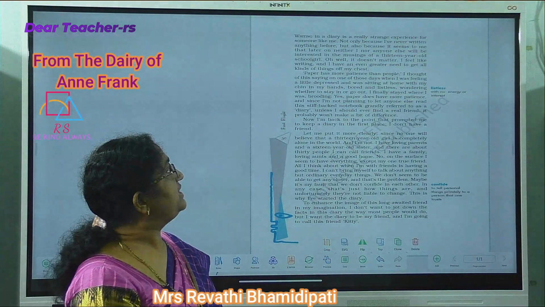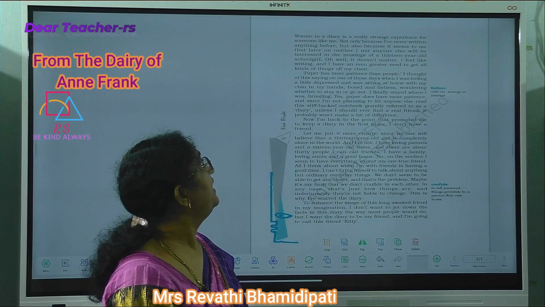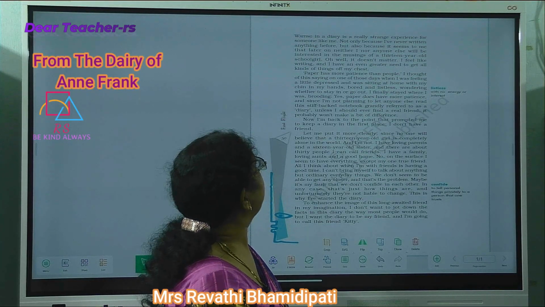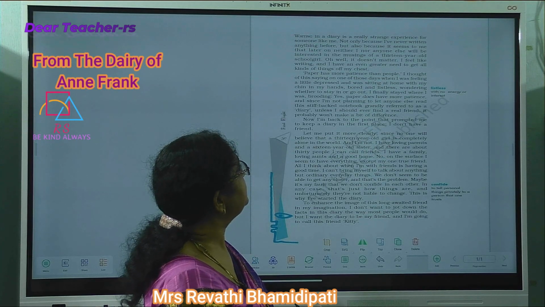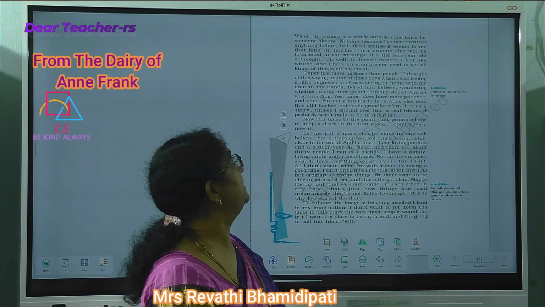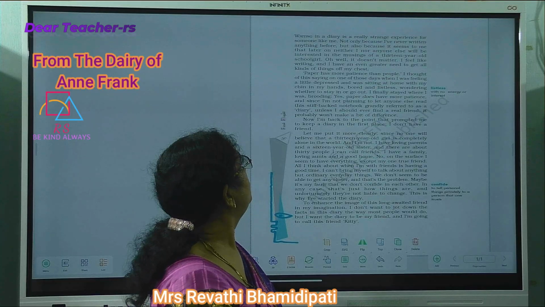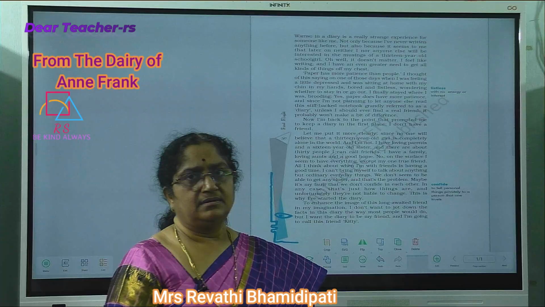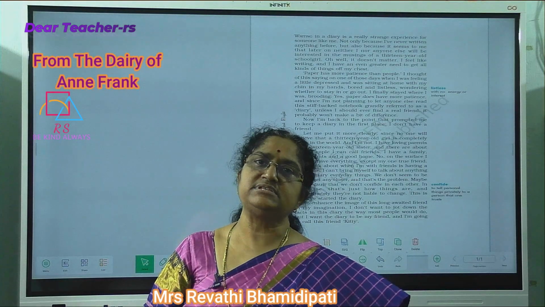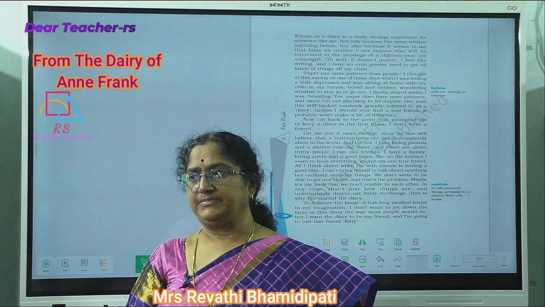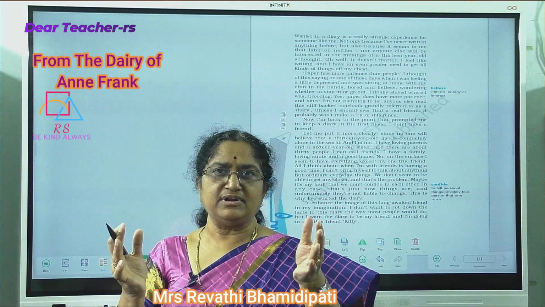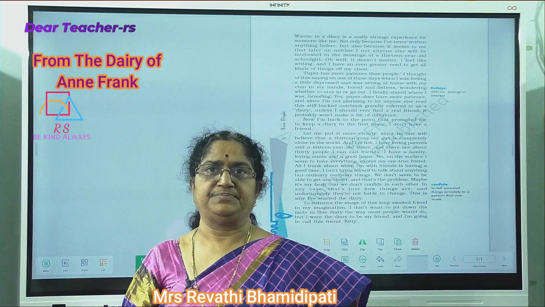Paper has more patience than people. I thought of this saying on one of those days when I was feeling a little depressed and was sitting at home with my chin in my hands, bored and listless, wondering whether to stay in or go out. As we have discussed in the introduction part, she is in hiding along with her family. So there were a lot of restrictions around her.